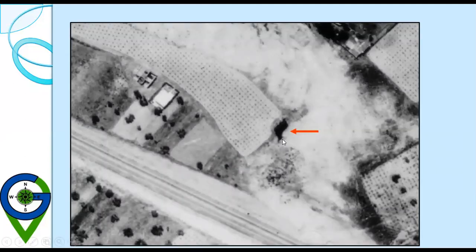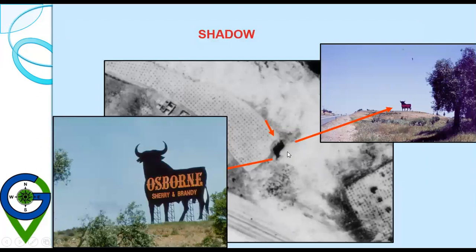Sometimes these shadows are misleading also. Like here we can see a dark black patch. The dark black patch on an image indicates water. So this may be interpreted as water, but let's see what it is.